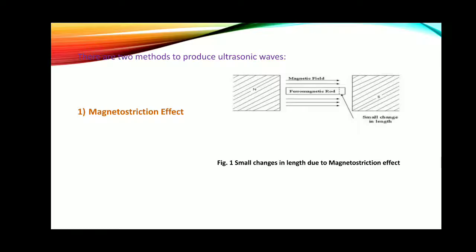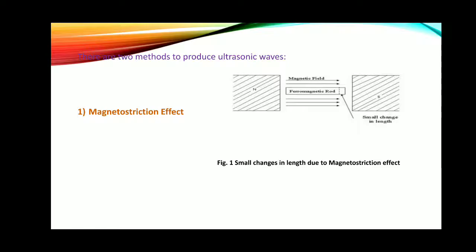So what the scientist Joule observed for this particular effect is that when a rod of ferromagnetic material such as iron or nickel is placed in a magnetic field parallel to its length, as shown in this figure, a small extension or contraction of the rod occurs. This change of length is independent of the sign of the field and only depends upon the magnitude of the field and the nature of the material.